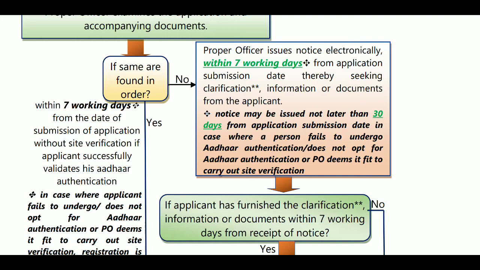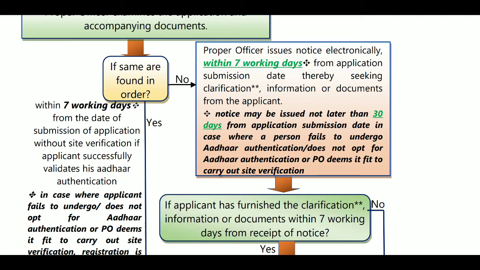In case you have not opted for Aadhaar authentication, then within 30 days physical verification will be done. After the site verification only, the GST registration certificate will be provided. If the information provided is not correct, then the proper officer issues a notice electronically within 7 working days from the application submission date, seeking clarification, information or documents for the application. Whatever information is required, he will provide in the show cause notice.